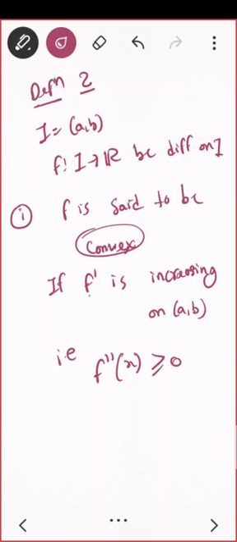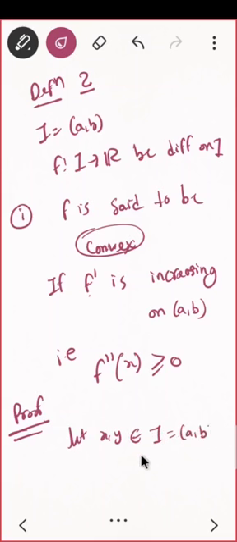So this is the other definition for convex, and similarly you can write the definition for concave. Let us try to prove this thing. The proof is actually not mentioned in the syllabus, but still I would like to do that. So what should you start with? What is our definition? To prove it, you are given that the function is convex, correct? So you need to take two points first. So let x, y belong to the interval I, that is (a, b).